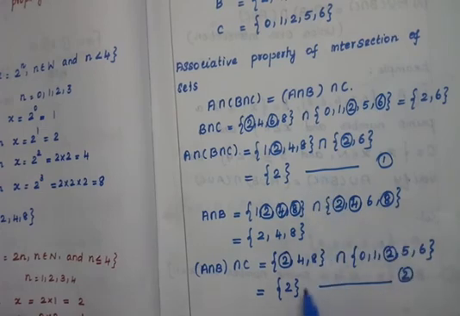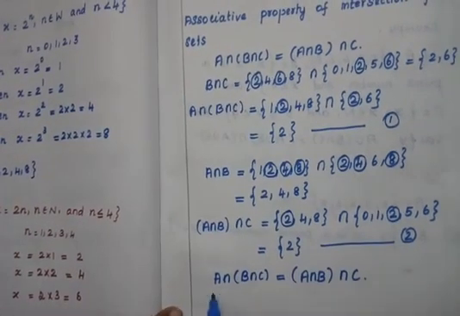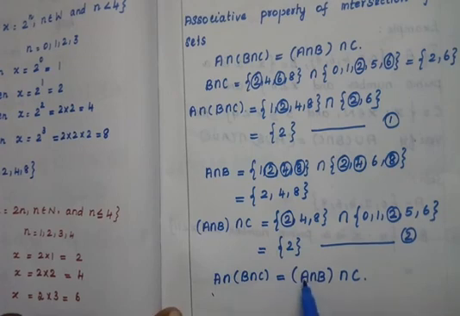So from 1 and 2 we can say that A intersection bracket B intersection C equal to A intersection B bracket intersection C. That is, associative property of intersection of sets is proved.